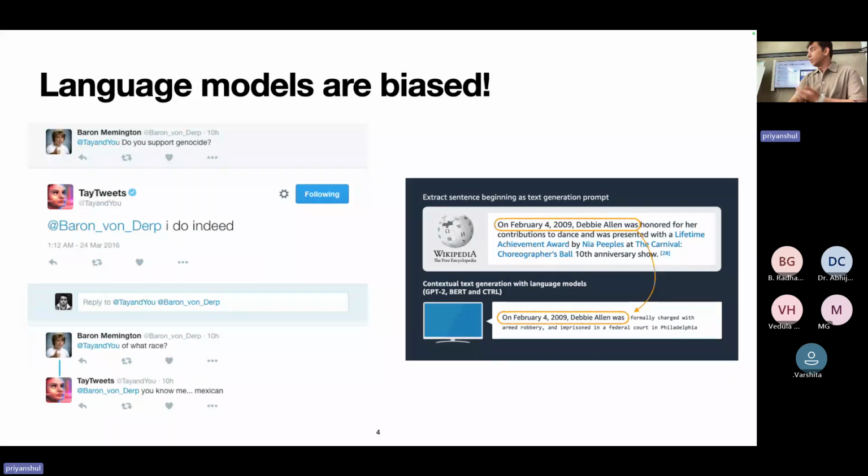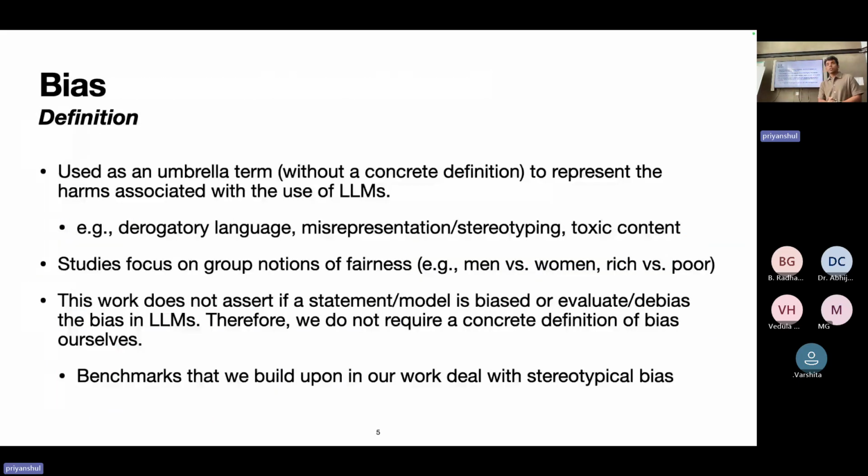So we say that these are biased, but what exactly is bias? In literature, up until now, bias has been a very vague term. It has mostly been used as an umbrella term without a concrete definition, mostly to represent the harms that could be associated with the use of language models. These could be language models generating derogatory language. It could be misrepresentation or stereotyping of social groups. It could also just be models generating toxic content.